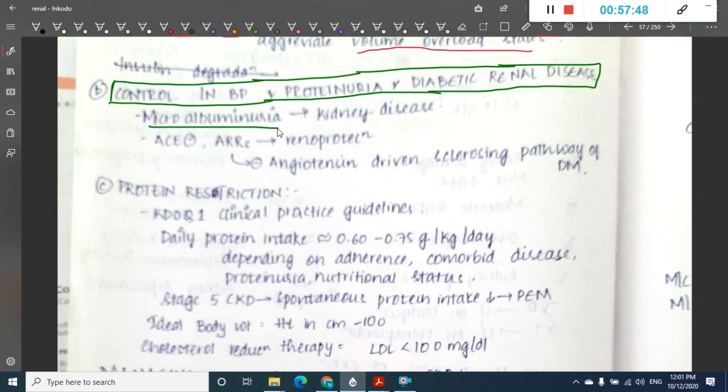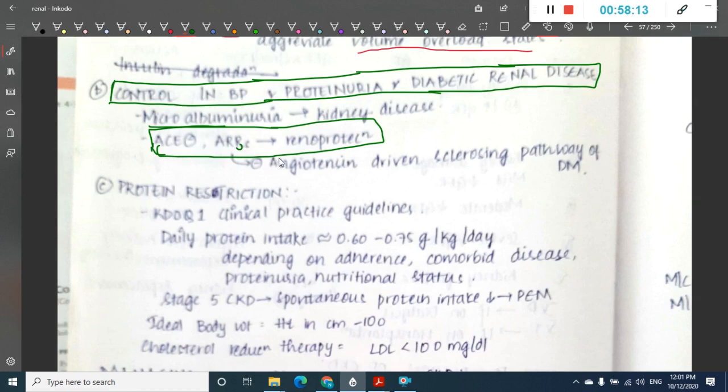Here, angiotensin converting enzyme inhibitors and ARBs will provide renoprotection, and this is very important, so you will definitely have to give ACE inhibitors and ARBs.